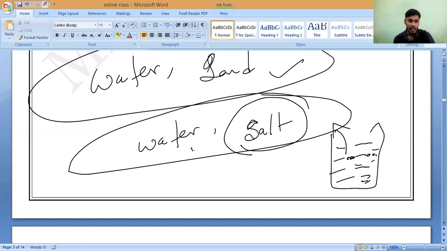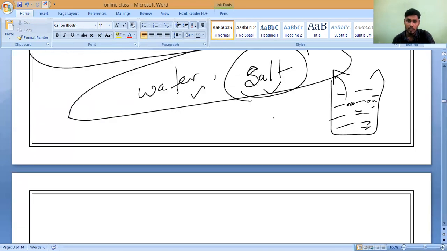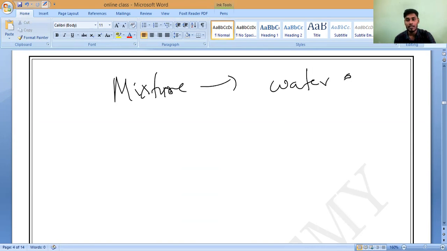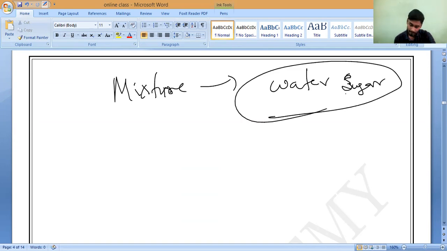That is why we can say water and salt is also called a mixture. If I dissolve a mixture of water and sugar, let me take sugar, so is it a mixture or not? Water plus sugar. Yes, sir, it is a mixture.